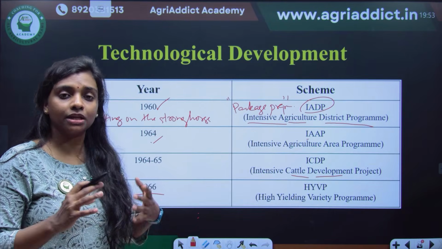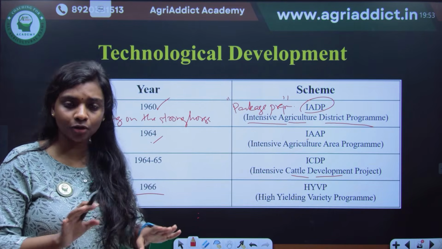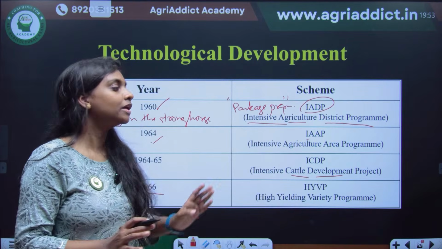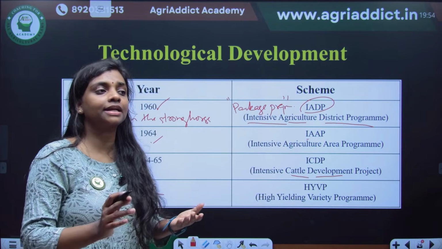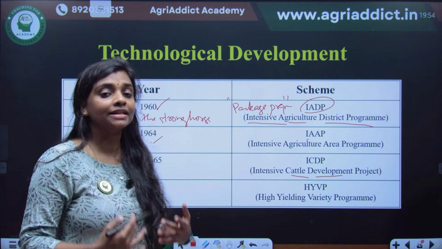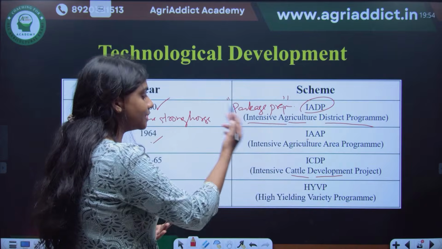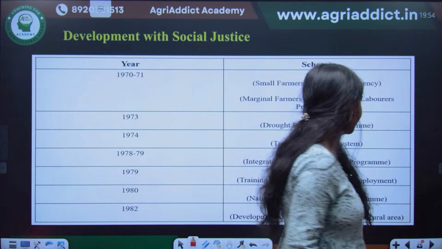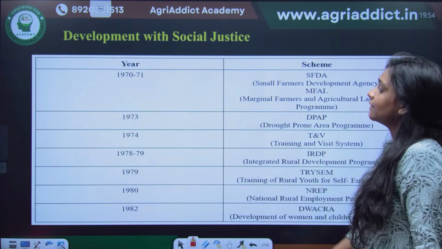That's why the HYVP program was not initially given to all the states in India, but only to those having large areas or large farming, where you can practice some mechanization. In those areas only these high yielding variety programs started. Okay, and then we have development with social justice.